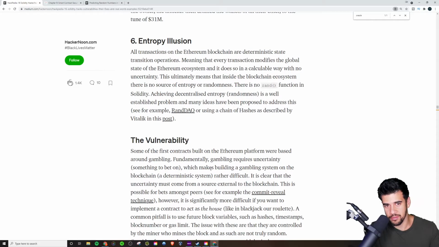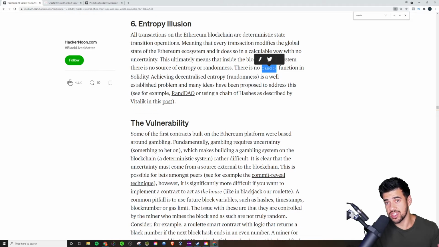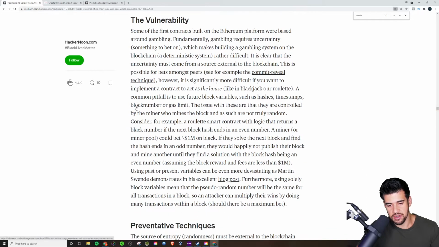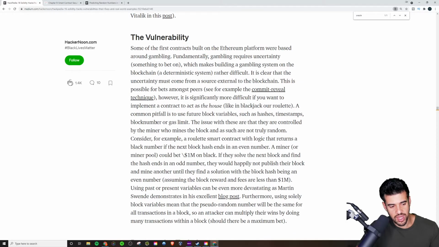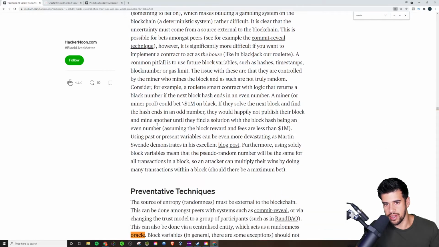Normally, in most programming languages, you just have good entropy in a random function where you can trust that it's randomly generating a value. But with the Ethereum blockchain, just the nature of the blockchain, Solidity is not able to have that, it seems like. So you have to get that off-chain data. Very interesting stuff here. No actual exploit code for this, but definitely something that's good to know.